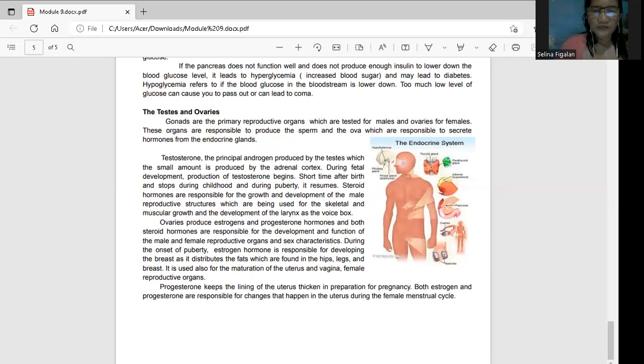Progesterone keeps the lining of the uterus, as I have mentioned this. The estrogen and then the progesterone, which are responsible during the menstrual cycle. So estrogen during the ovulation period, and the same way the progesterone is released during the process of menstrual cycle. So that is the end of your module 9.